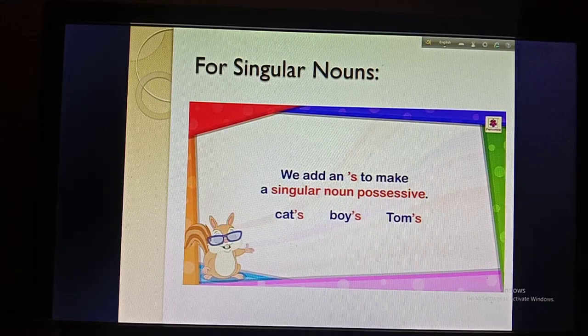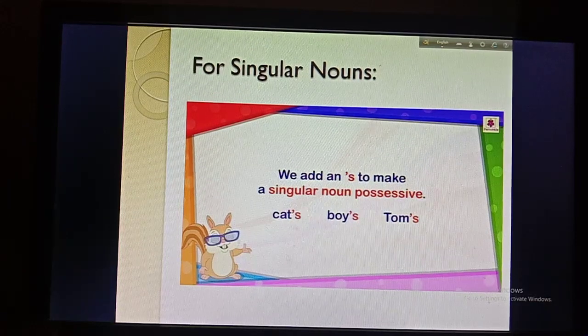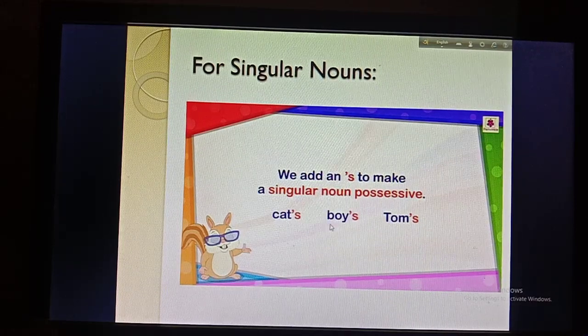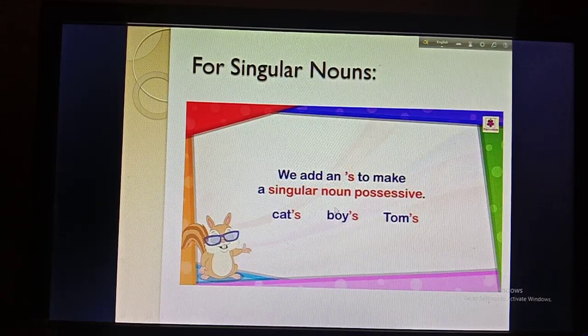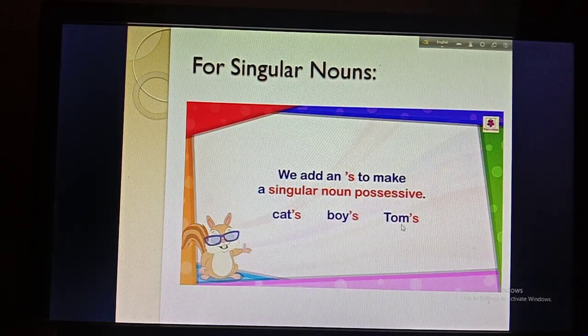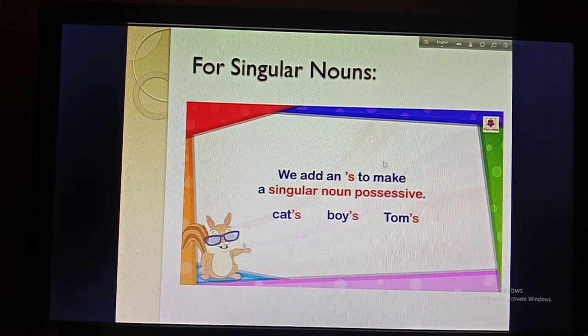Here I have written for singular nouns. You can see it is written we add an apostrophe s to make a singular noun possessive. I have told you that when the noun is singular we will use apostrophe s. So cat means only one cat, that's why that will be cat's. Then boy means only one boy, that will be boy's. Then Tom means only one Tom, so that will be Tom's. So we add an apostrophe s to make a singular noun possessive.